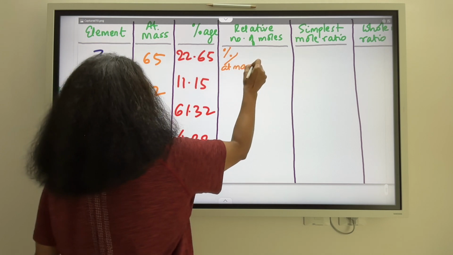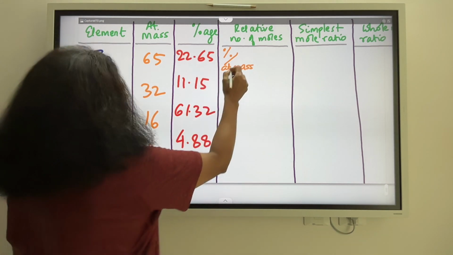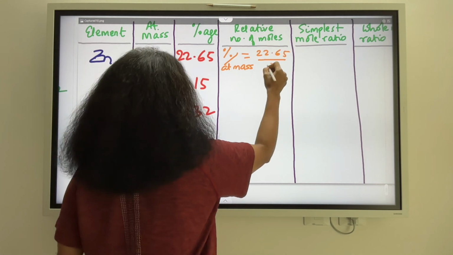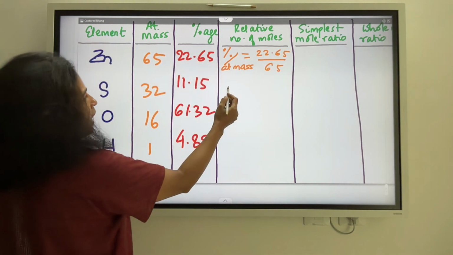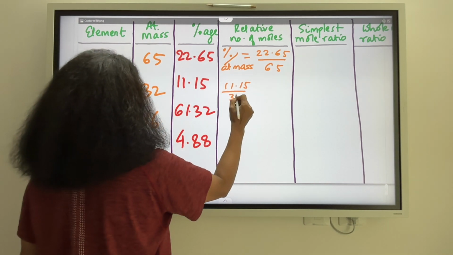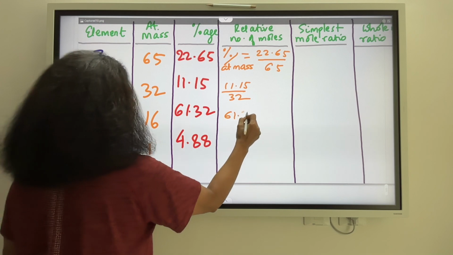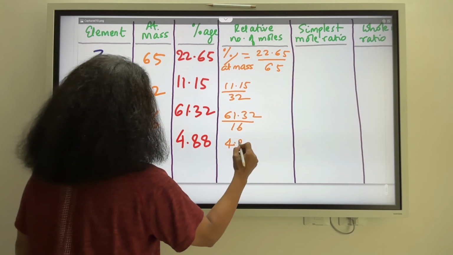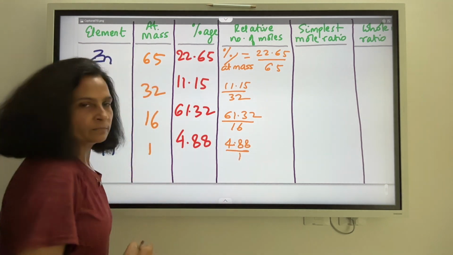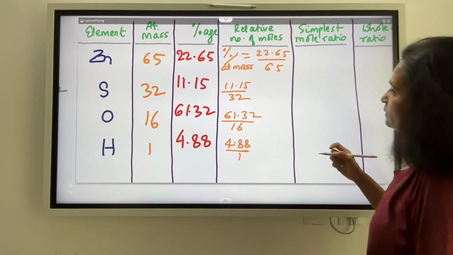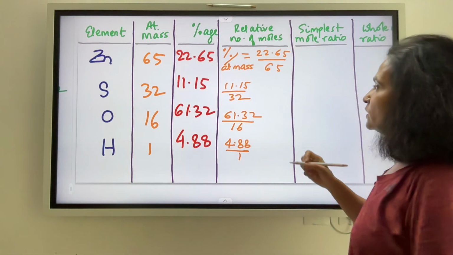So, that means what I am looking for is 22.65 divided by 65 for this. And how much do I get here? 11.15 divided by 32 or 61.32 divided by 16, 4.88 divided by 1. Alright. So when you calculate this, of course you need to do the required calculations.